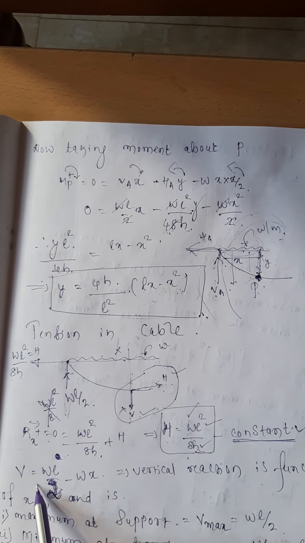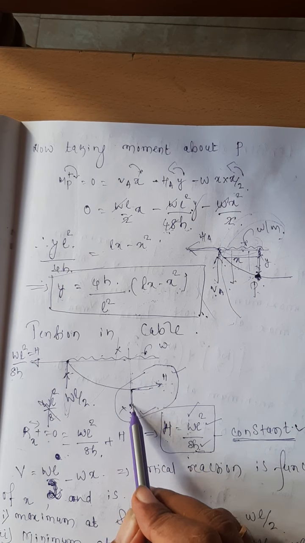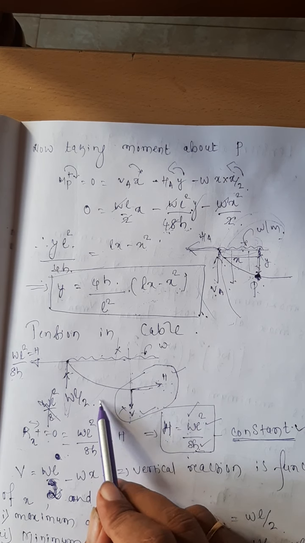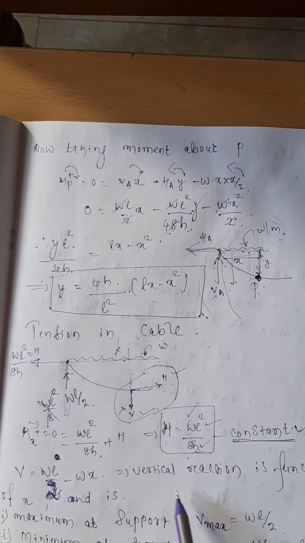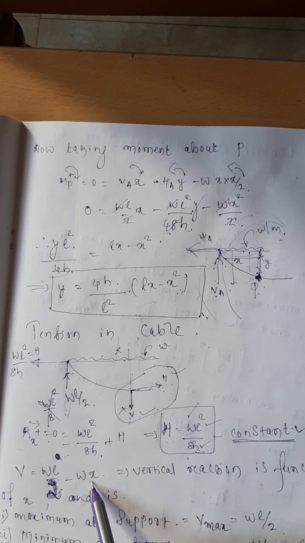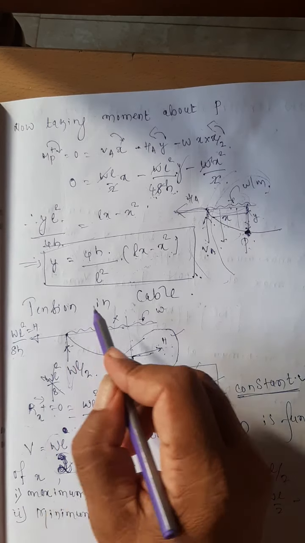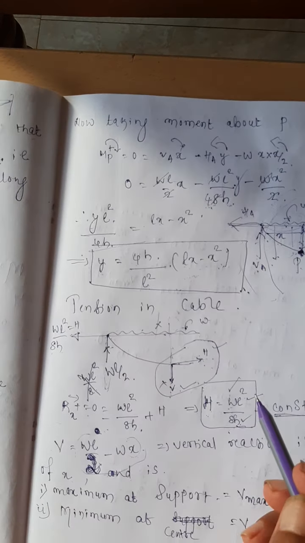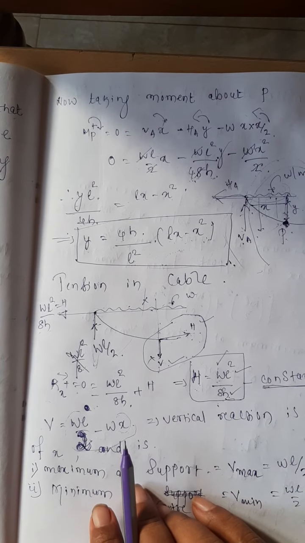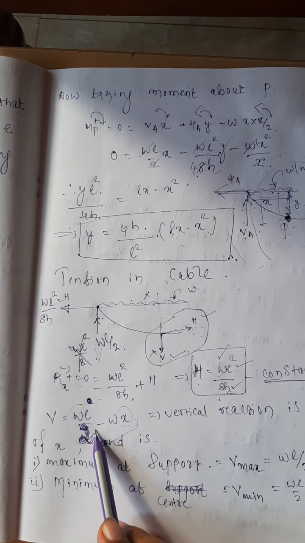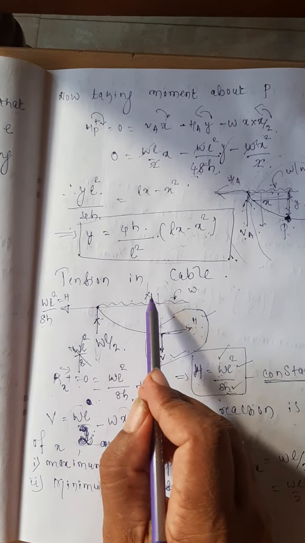And this equation says that at any point in the cable, the vertical reaction is a function of X. It changes as the value of X changes. X you have measured from the support.